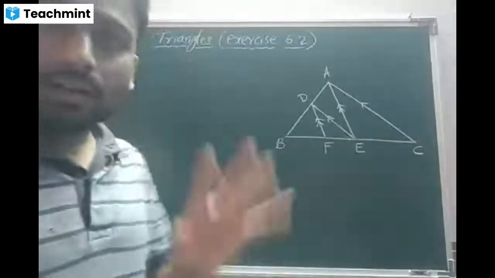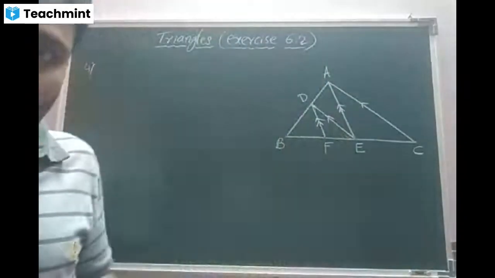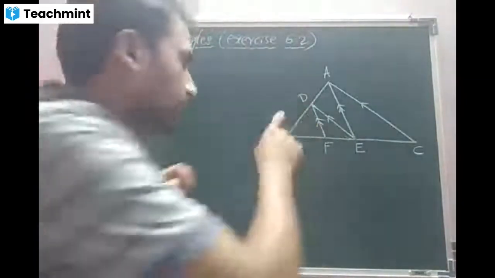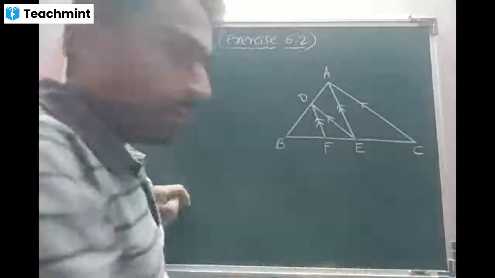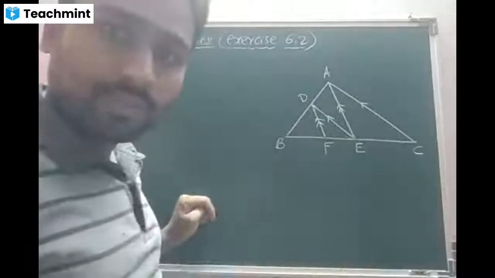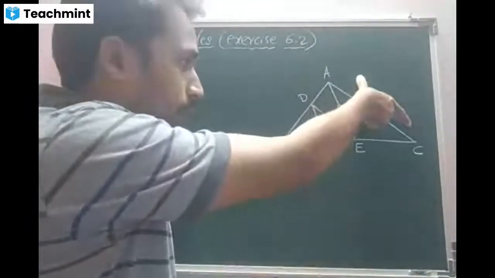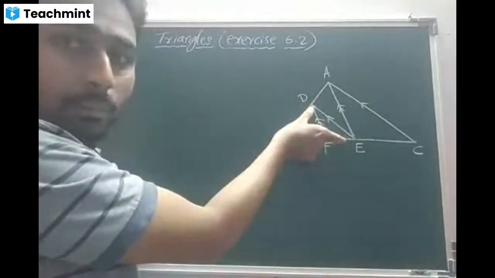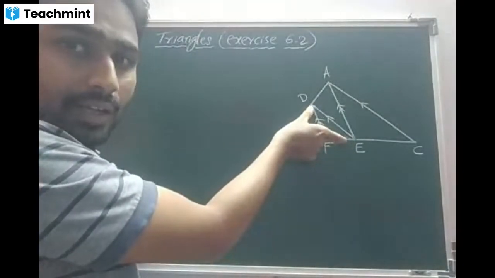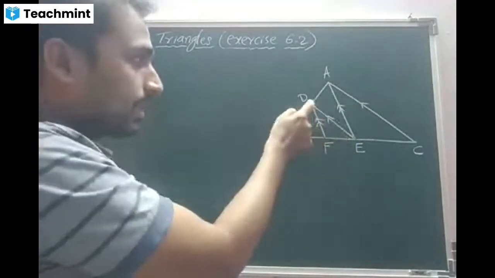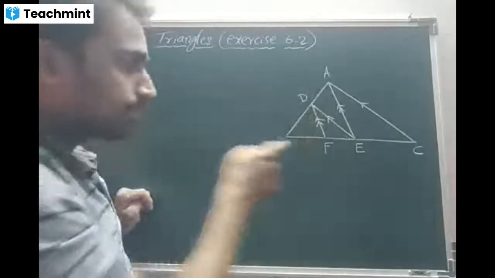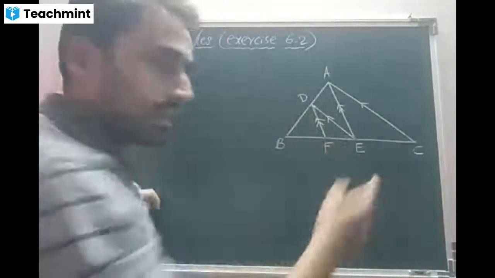Okay, I'll explain the diagram once again. They took a bigger triangle ABC, wherein BC is the base. Then, beta, they targeted AC. For AC, they have drawn one line DE parallel, such that D is on the side AB and E is on the side BC. Is that clear?